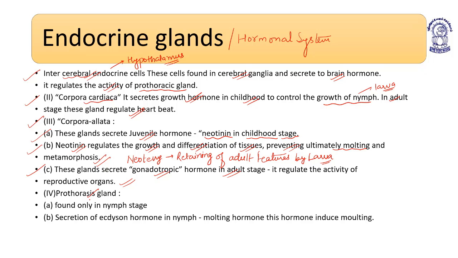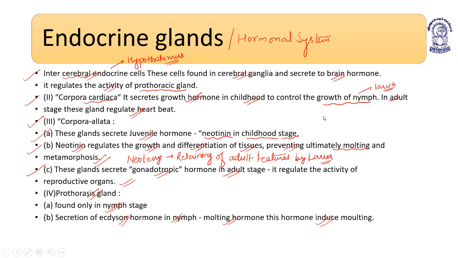Then the prothoracic gland. The prothoracic gland is found only in the nymph stage, the larval stage. It secretes ecdysone, a hormone responsible for ecdysis or molting in the nymph. This hormone induces molting. So ecdysone helps in the molting, in the conversion of larva into adult. It is found only in the nymph stage, and that is why it is also known as the molting hormone.